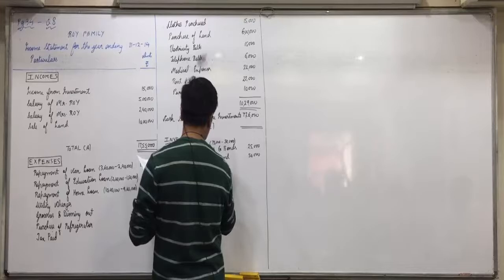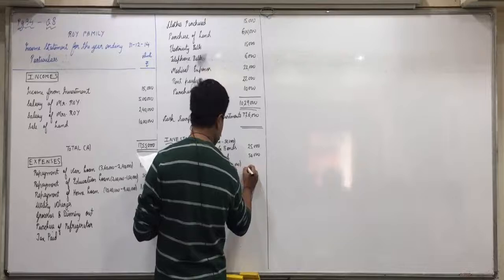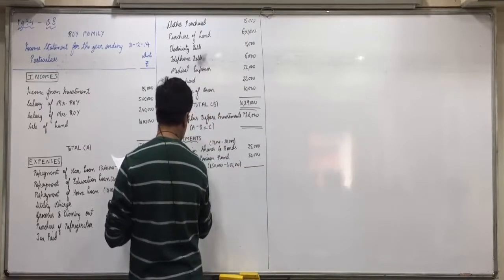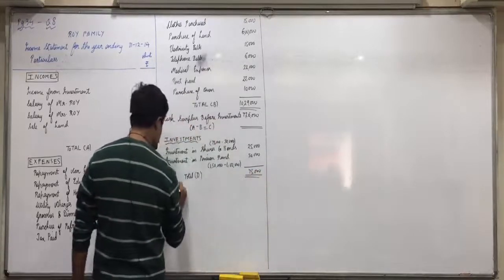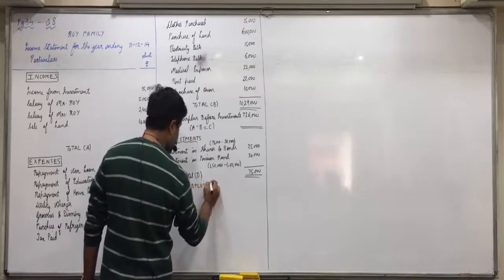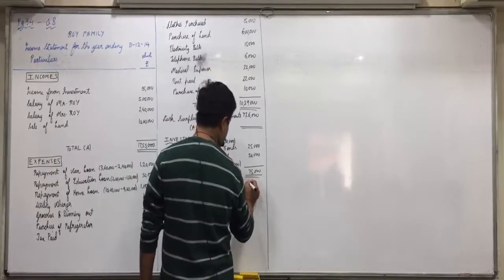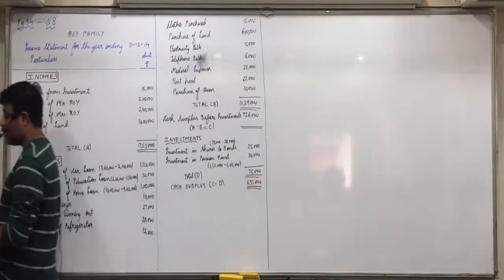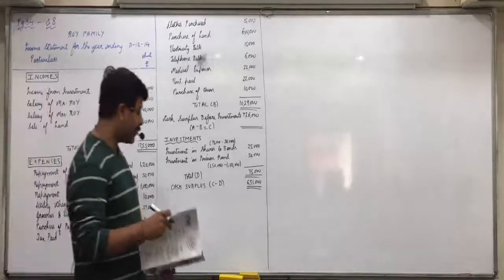One lakh 50,000 minus 1 lakh. So D, total of investments, 75,000, and final cash surplus is C minus D. 726 minus 75, 6,51,000. Did every one of you understand this? Anyone having any doubt in it?